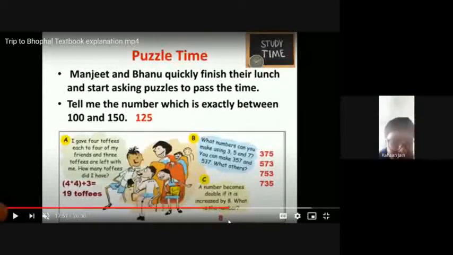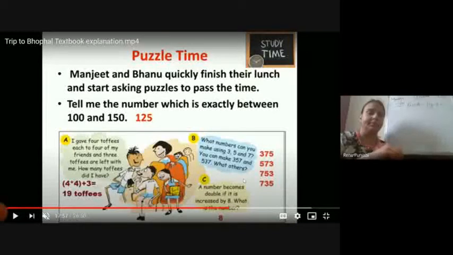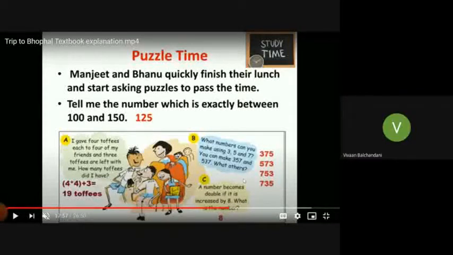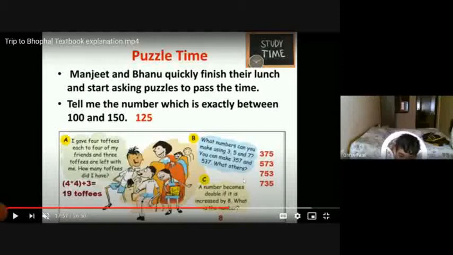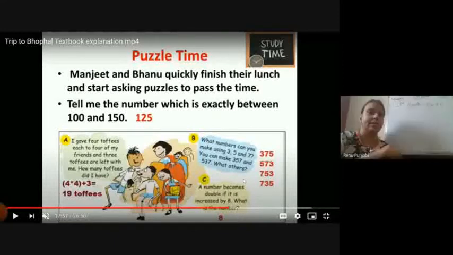Done, children? A number becomes double if it is increased by 8. What is the number?